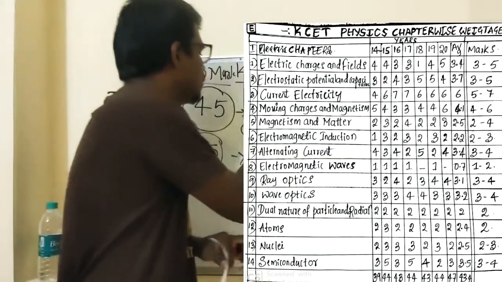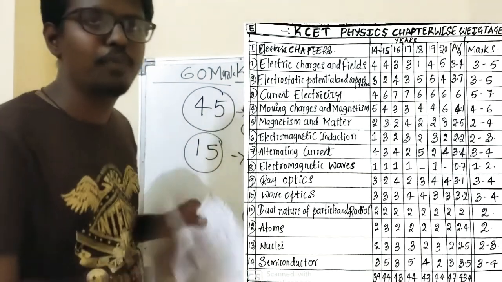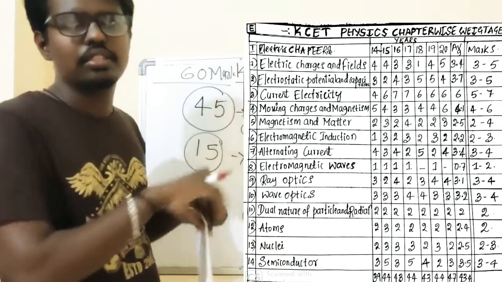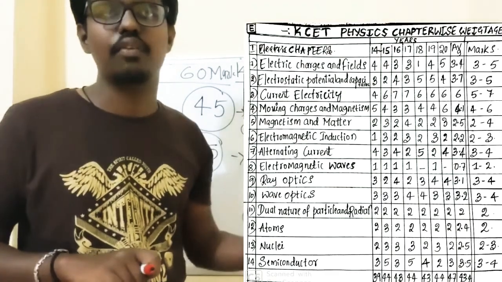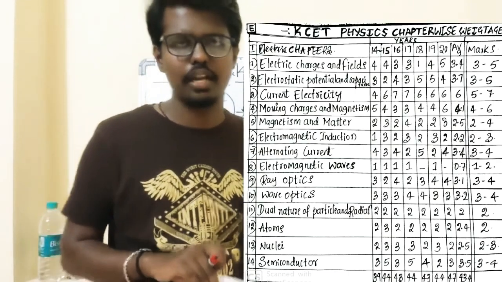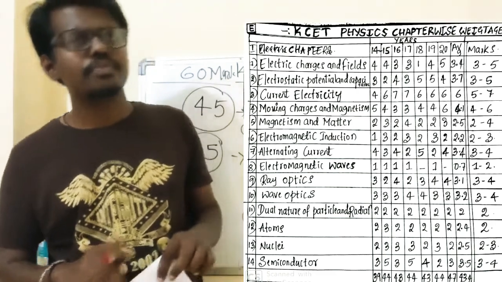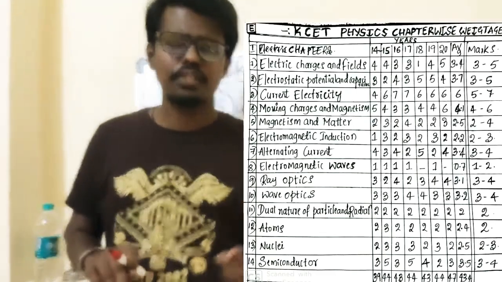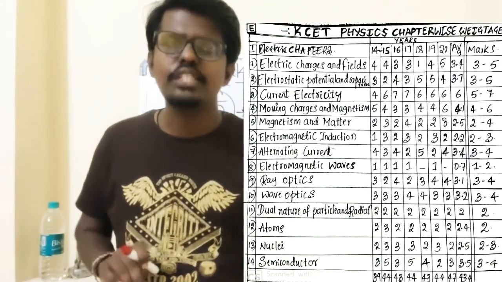Okay, I am giving you the proof. You are getting the image also here, the calculation is also done, and I am giving you a clear idea about the weightage from the second PUC KCET physics. Okay, now 45 marks from second PUC you have to prepare for from the initial stage only.